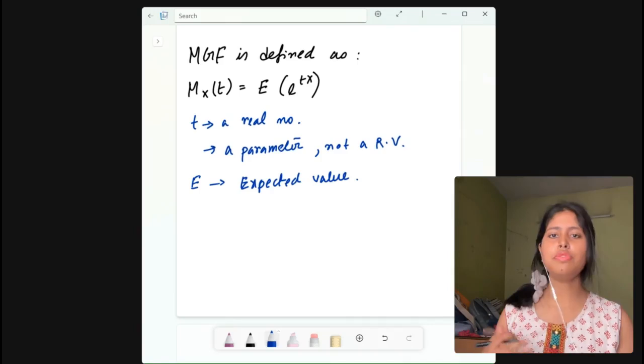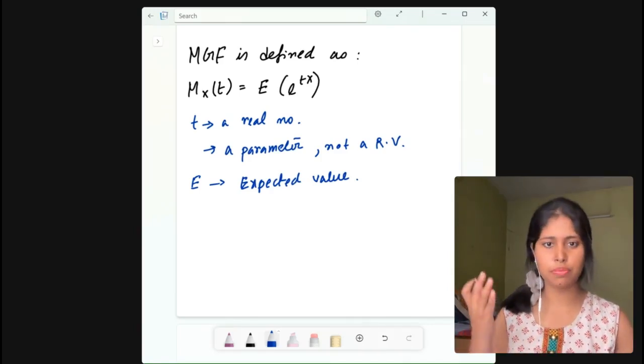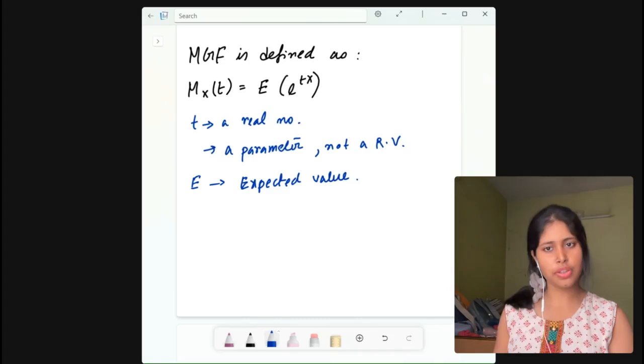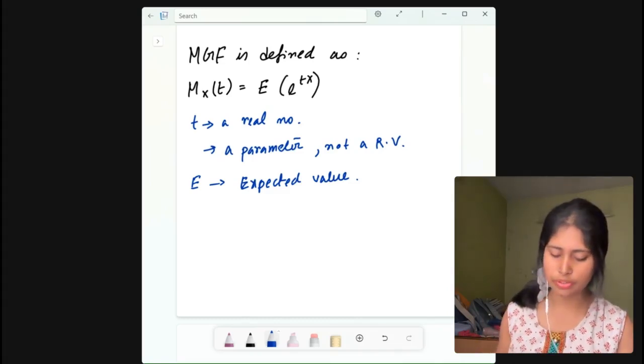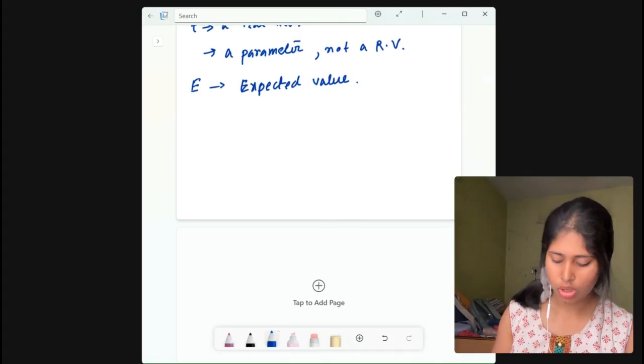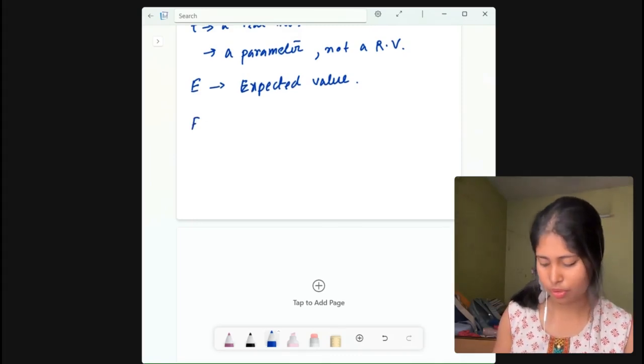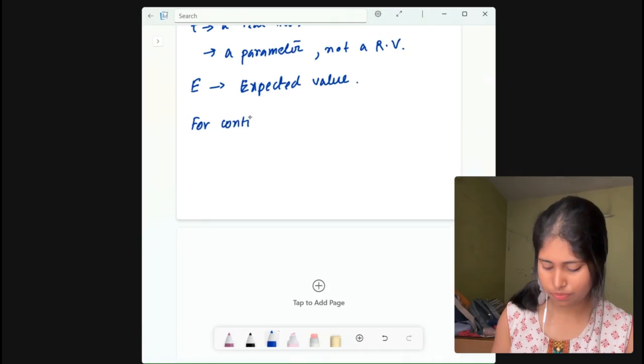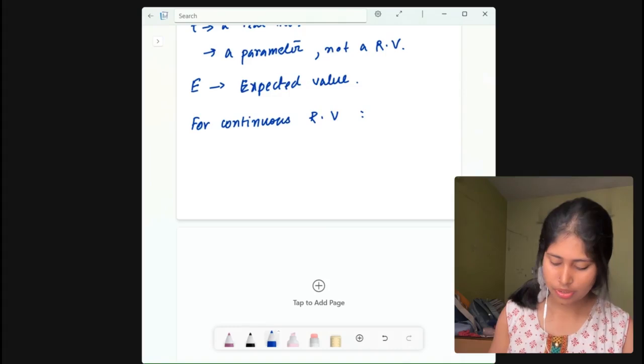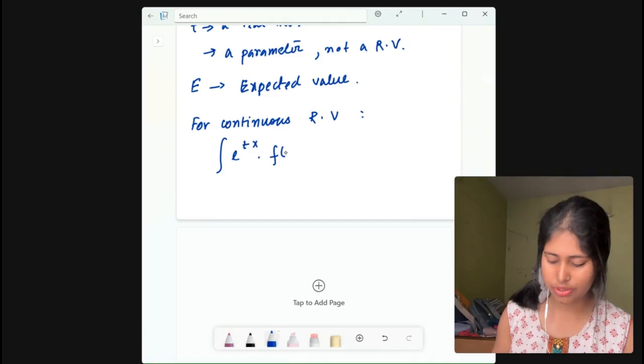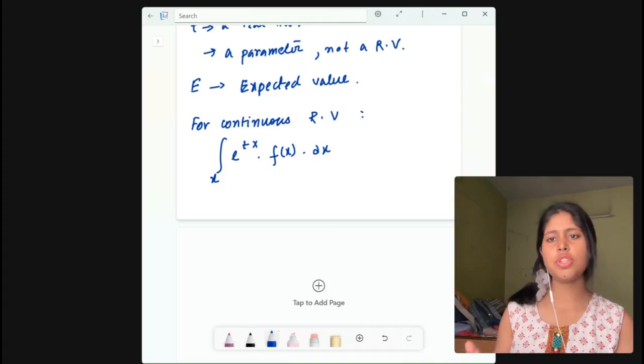Am I clear? Now for a continuous random variable we have one function, and for a discrete random variable we have another function. So let me write it down. For a continuous random variable, it is the integration of e to the power tx times f(x) dx, and the range is of x, from minus infinity to infinity. All right, this is the M_X(t) for a continuous random variable.